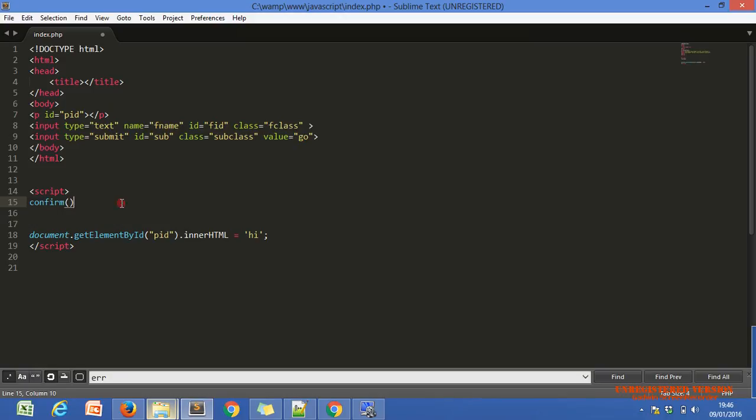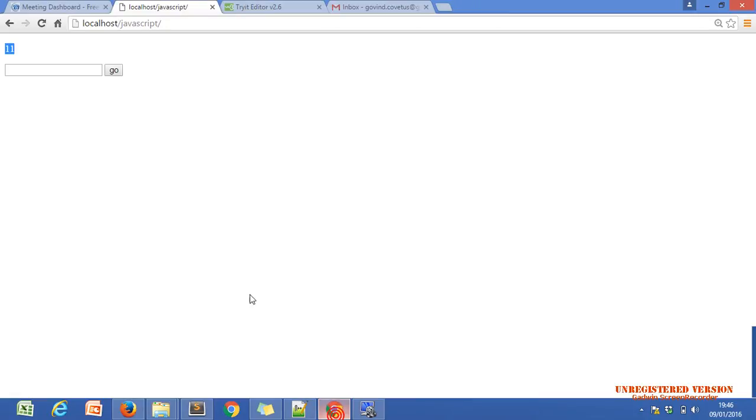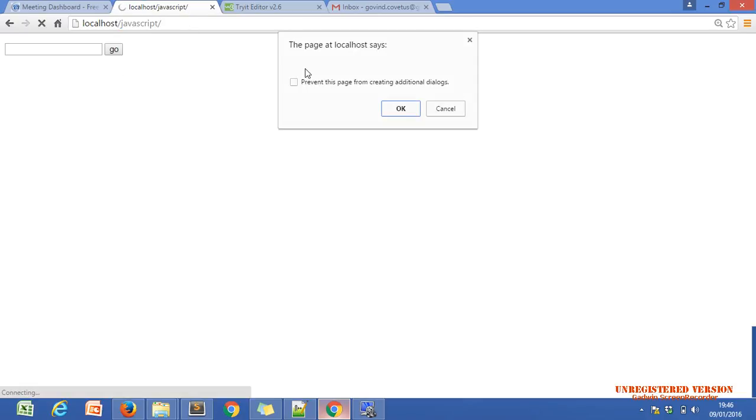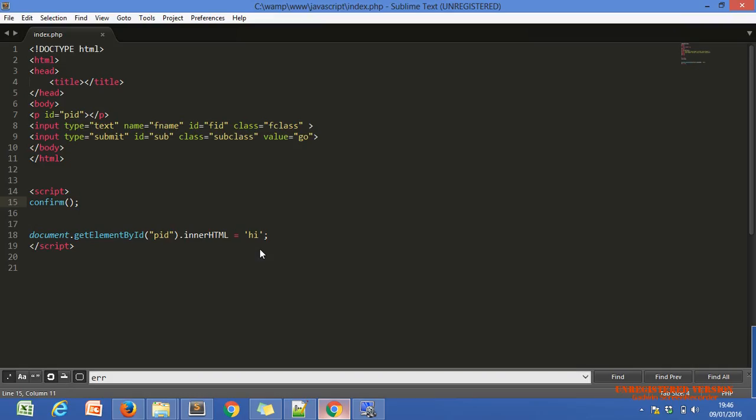This is the code for displaying a confirmation. How does the confirmation box come on our browser? Let's see. This is the confirmation. Why did I say the confirmation box? Because we are getting one cancel and okay within the confirmation box, while in the alert box we are getting only one okay, not cancel. Okay, Nazar, do you get the difference?